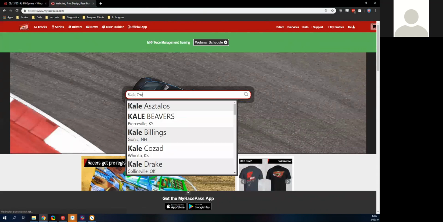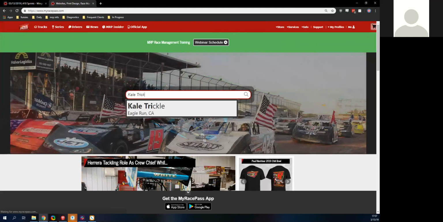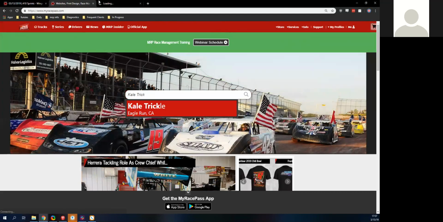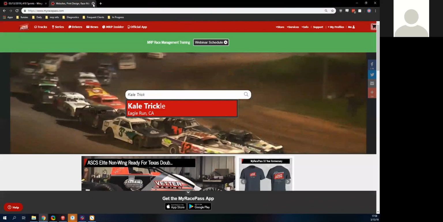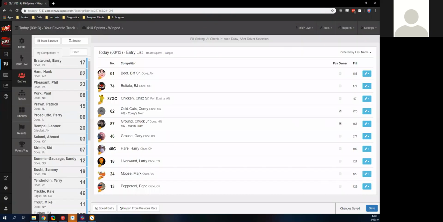If you want to follow along on their progress, you can. But they're able to find their profile. I've claimed all of them, but down towards the bottom, it'll have a spot for them to claim their profile, right there. So they don't have to receive an email or anything from the track to do that.